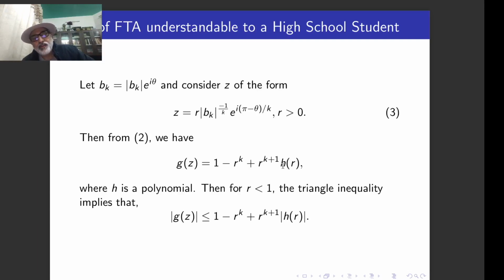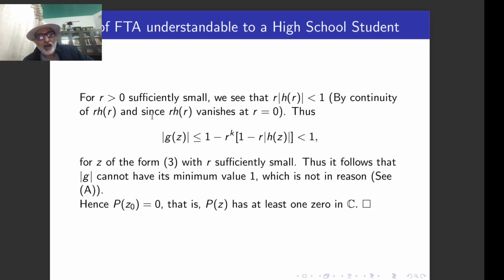So where h is a polynomial. So this is simple calculation. So you put the values of bk and zk in your expression for g, you get this expression where h is a polynomial, right? Then for r less than 1, you apply this modulus of this. So you take this as one term and this as second term, apply the triangle inequality, so this whole thing comes out to be less than or equal to this. Fine. R greater than 0 sufficiently small.